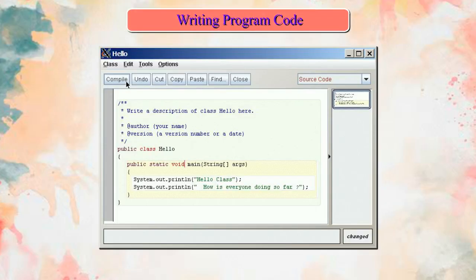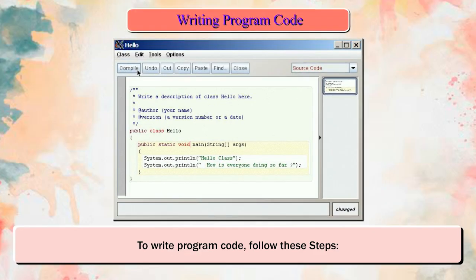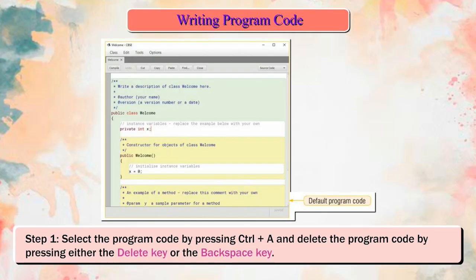Writing program code. To write program code, follow these steps. Step 1. Select the program code by pressing Ctrl+A and delete the program code by pressing either the delete key or the backspace key.